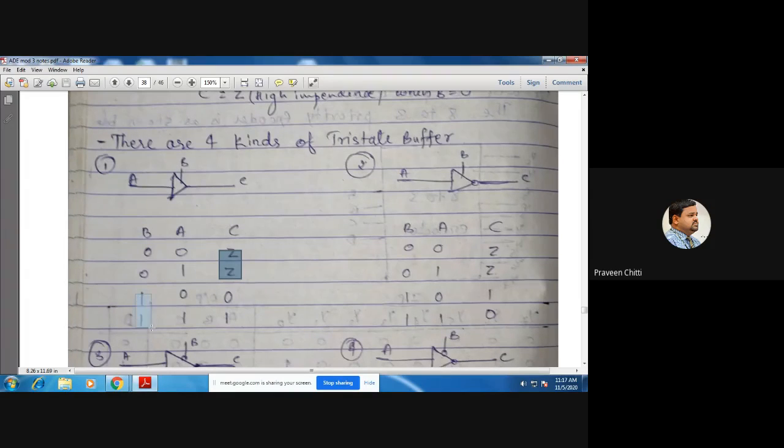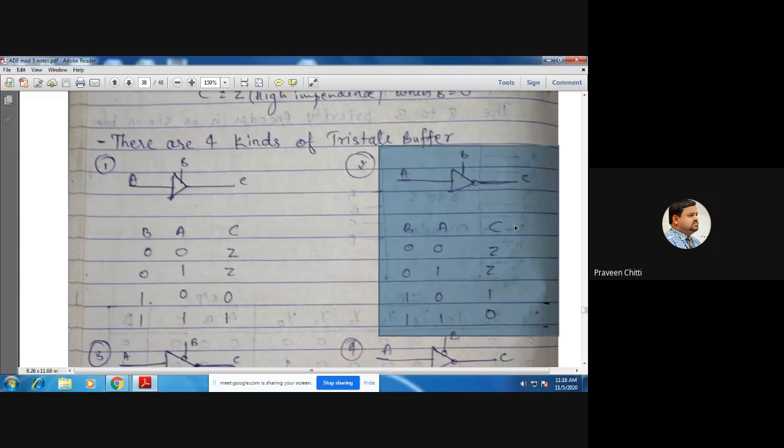But when B is 1, what is C? When B is 1, C will be equal to A. So if A is 0, C is 0. If A is 1, C is 1. That means the output C can take how many different values? Three different values: either high, low, or high impedance. That's why this buffer is called a tri-state buffer, because it has 3 different states. So this is the first kind of tri-state buffer, the active high buffer. Then can you tell me what this is? What is the difference between the first and the second arrangement here?